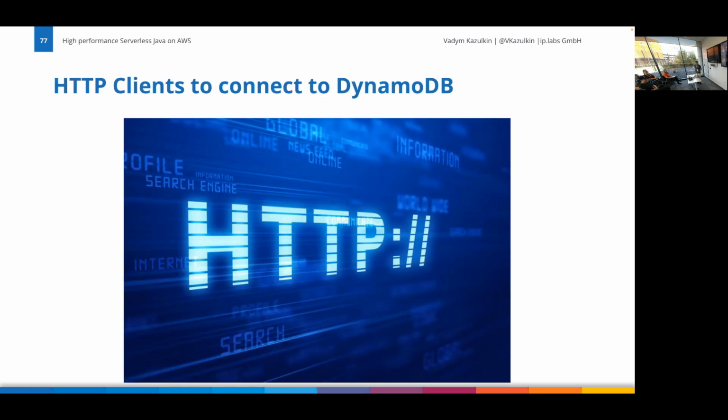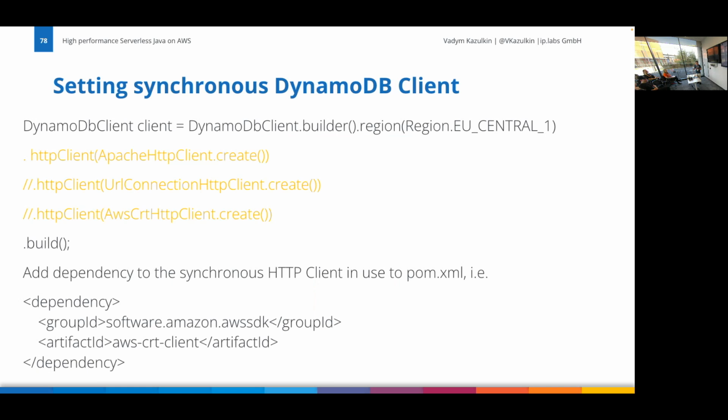So there are other options you can explore. HTTP client. Once again, if you instantiate the DynamoDB client, you don't even need to pass an HTTP client. It's there by default, and by default it's Apache. That's what AWS will do for you. There are other options. You can set it explicitly. There is the URL connection HTTP client, and there is AWS's own, natively written in C, AWS CRT HTTP client. Of course, you need to include this dependency, but the AWS CRT HTTP client is written for the serverless world, for short-living Lambda functions.